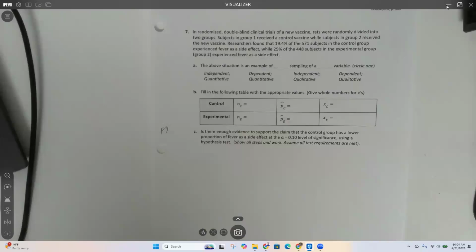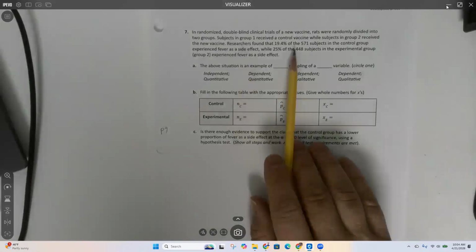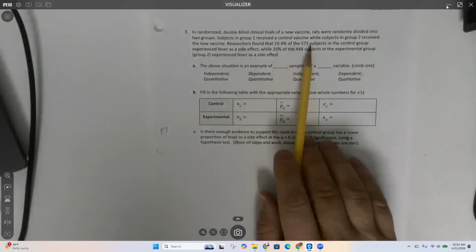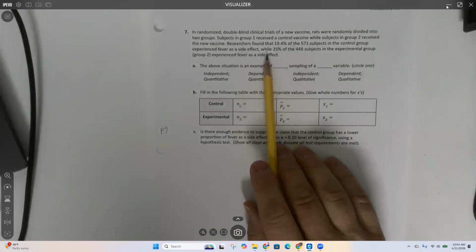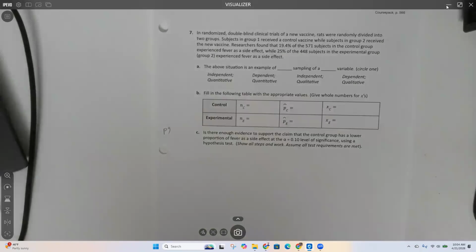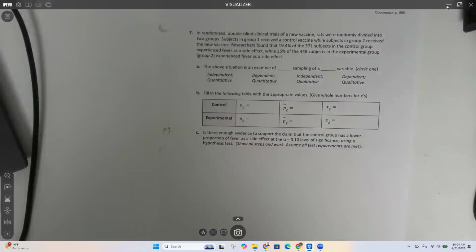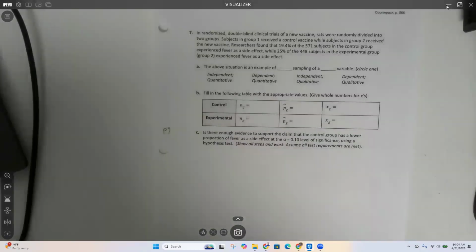And we have two different samples. Are we looking at means or proportions here? So we are looking at what percent of the rats experienced fever as a side effect. So percent would be a proportion. So we need a two sample proportion hypothesis test.